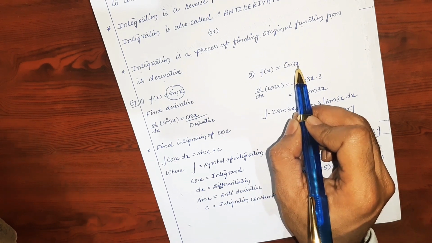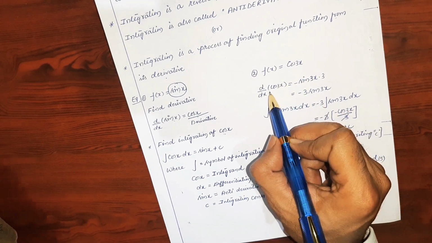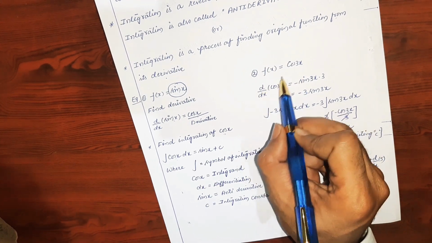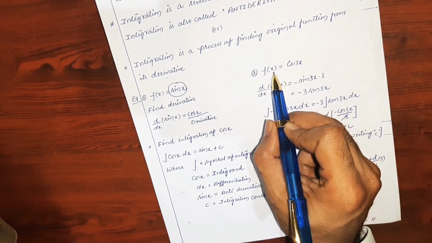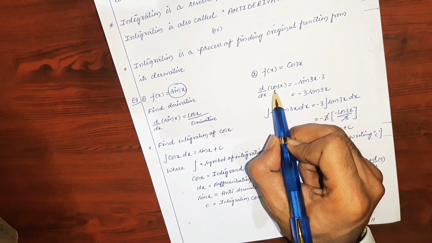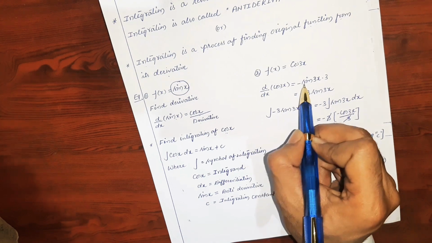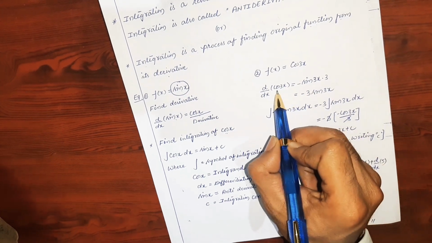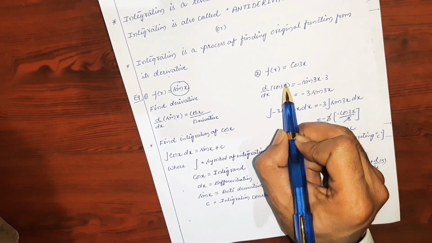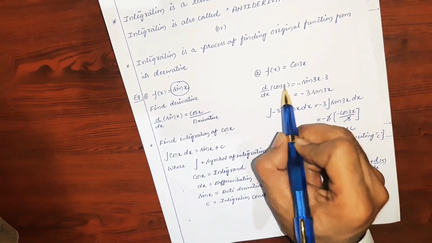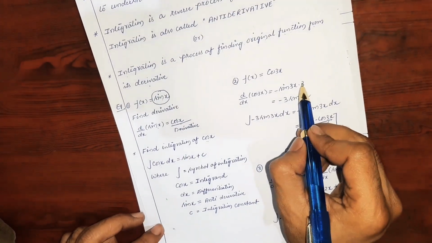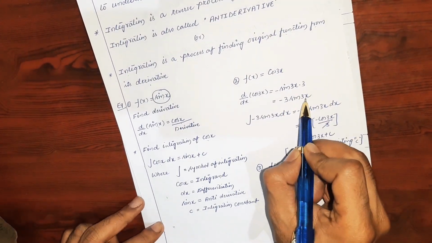If he is asking you to find the derivative of cos 3x, then what will you do? You will take cos 3x as a function f of x. You will write d by dx cos 3x. The derivative of cos x is minus sin x, but here cos 3x is there, so you have to write minus sin 3x, and the inner function derivative 3 we are writing in multiplication. Now it is equal to minus 3 sin 3x.